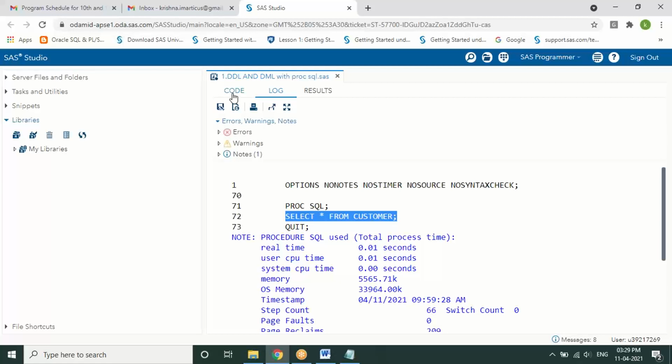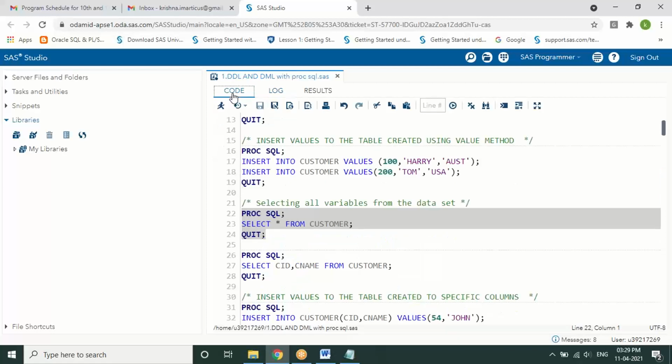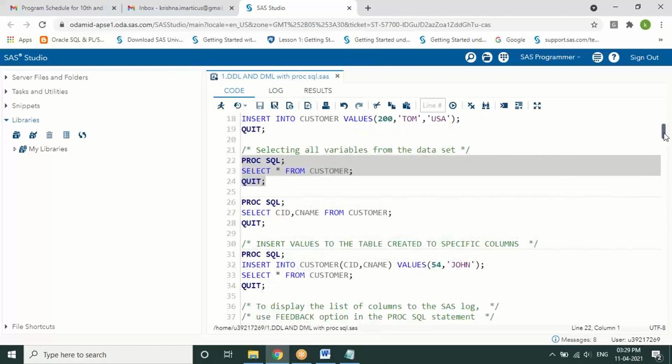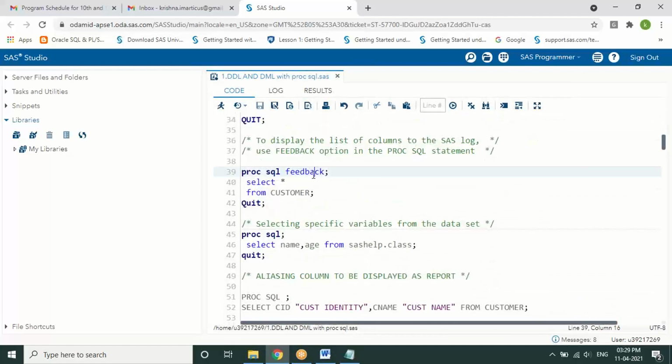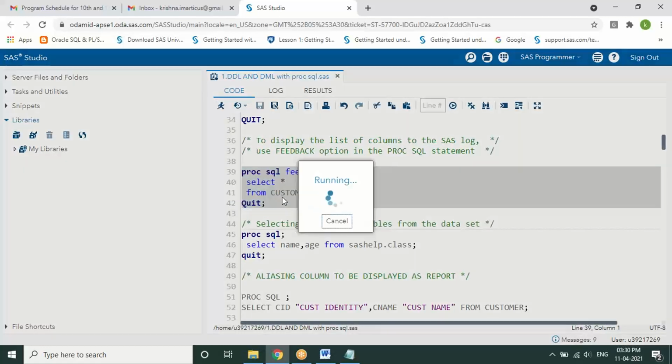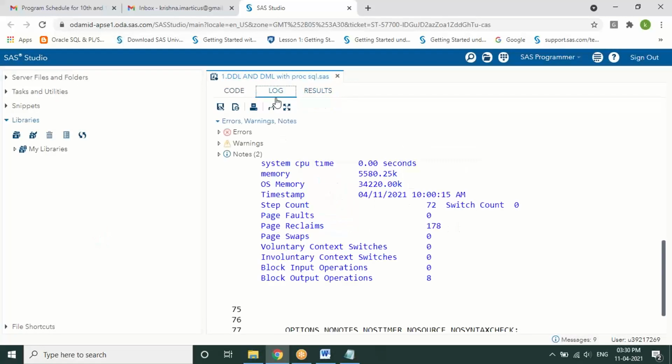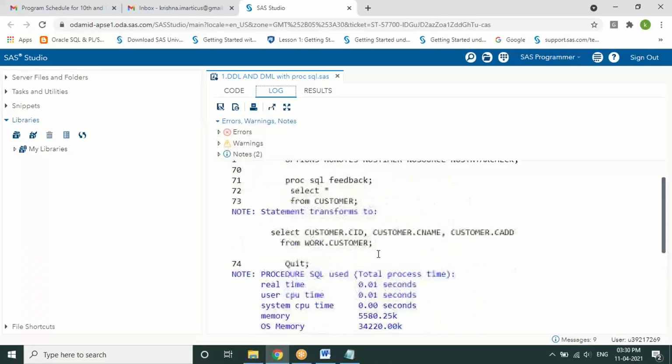Okay. And how did it get retrieved, and how is it showing customer name, customer ID like this? That is what the feedback is doing. It is an SQL option which will help you to list out all the column names. But we have not defined customer name, customer ID. We have defined CID, CNAME like this, no? Right. So here you can see that is what it is showing. Customer is a table name, customer ID, CID is the column name. Whatever column names you have created, only that is displayed to you.